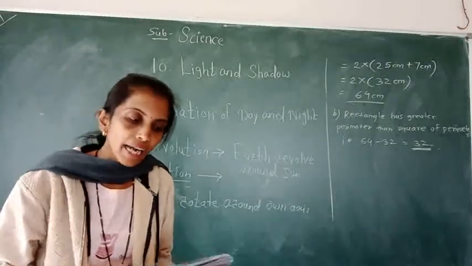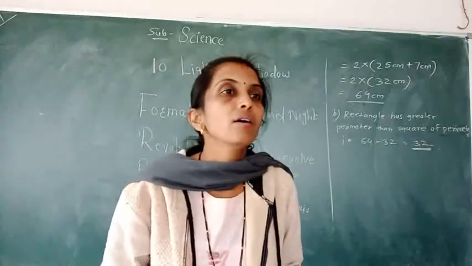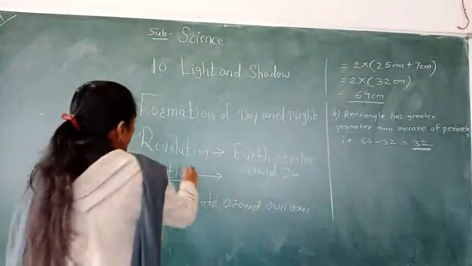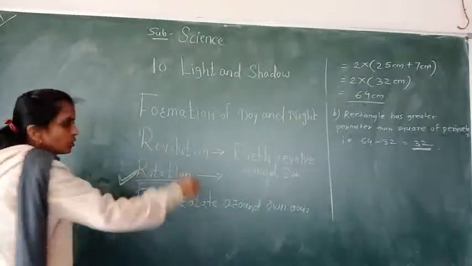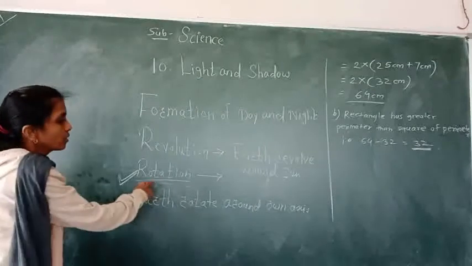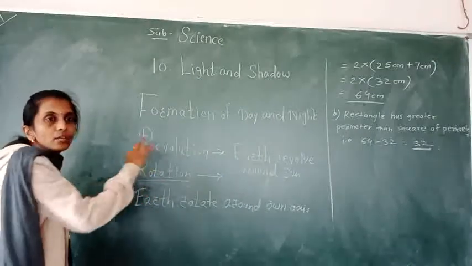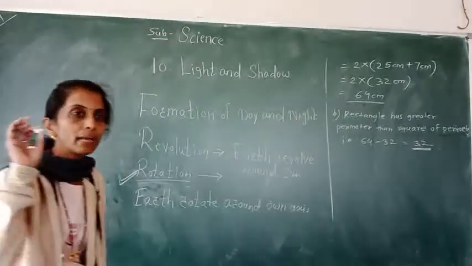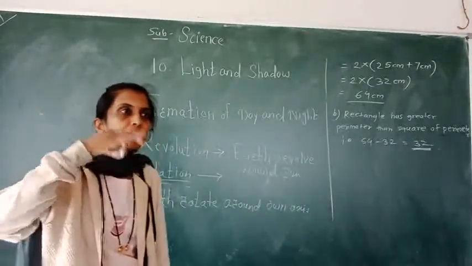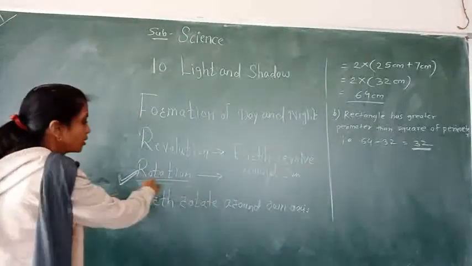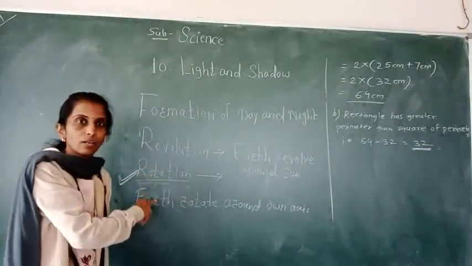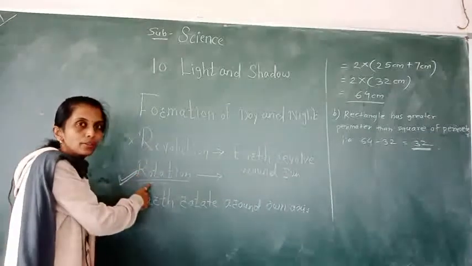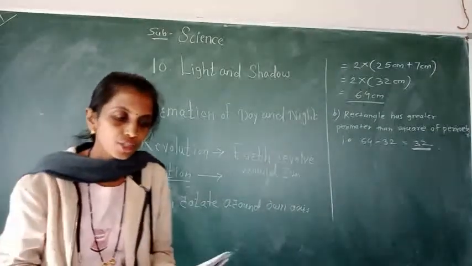Day and night on earth are caused by the earth's rotation. Day and night occur due to the earth's rotation, not the revolution. Keep this firmly in mind: the changes of day and night happen due to the rotation of the earth, not the revolution.